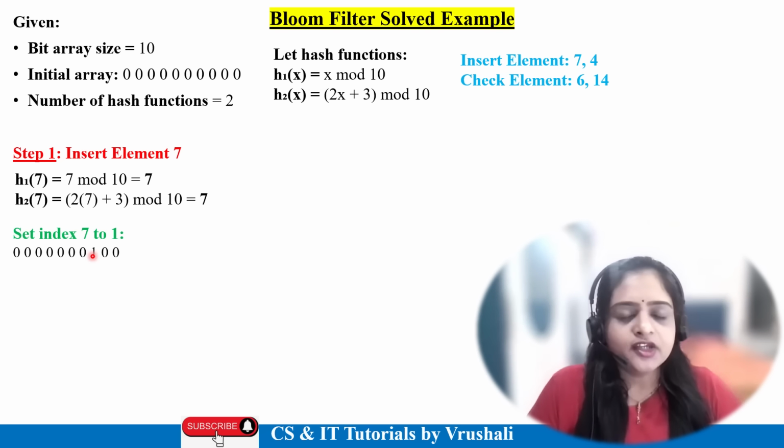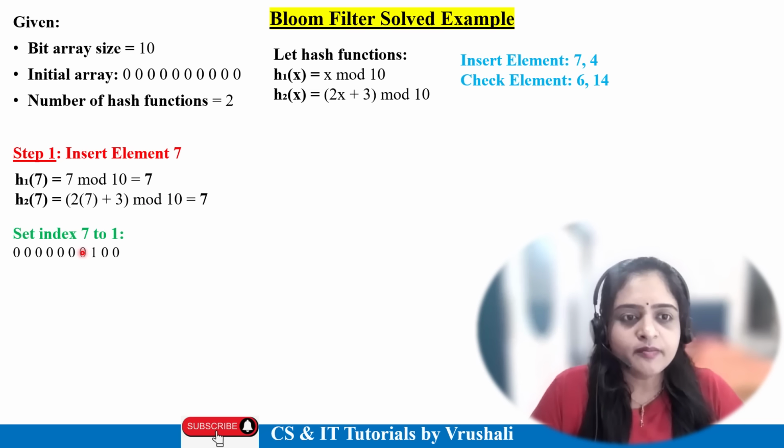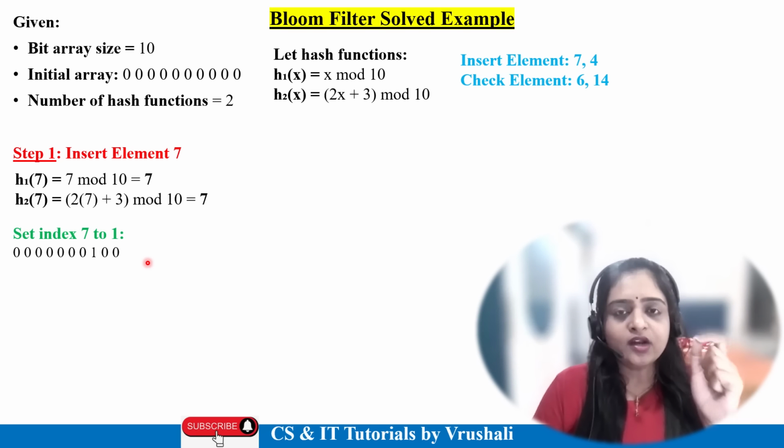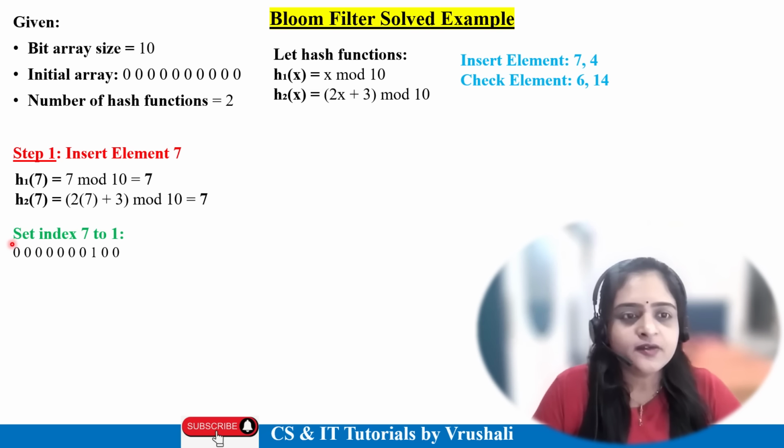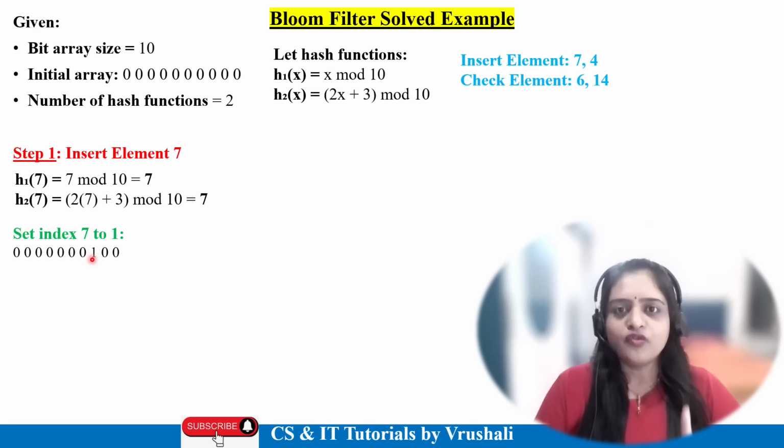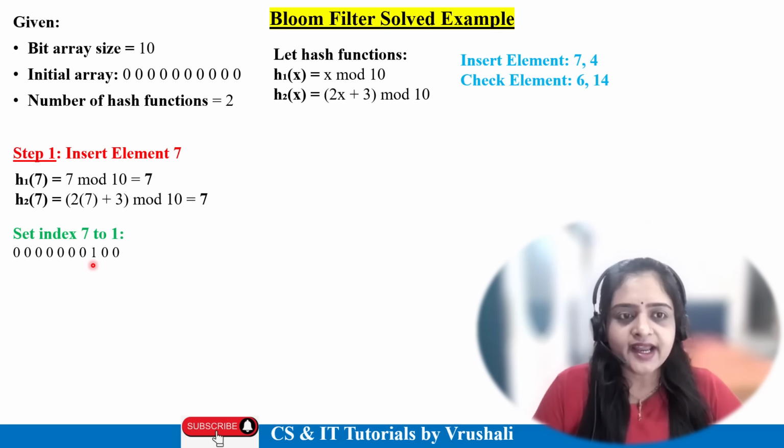Now you have to set index 7 to 1. See, the answer of both hash functions is 7. So mention 7 in this particular array as 1. This is the zeroth index, first, second, third, fourth, index wise. A Bloom filter always works index wise, right? So this is 0 and on the 7th index you have to mention 1. This 1 indicates that element 7 is present in this particular data set.